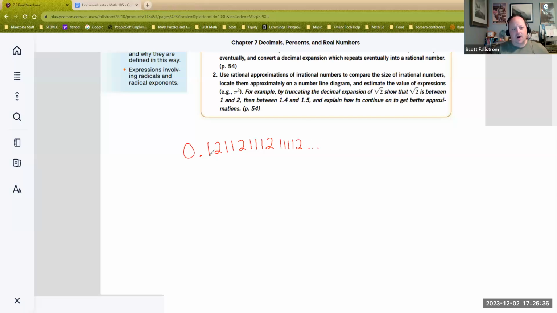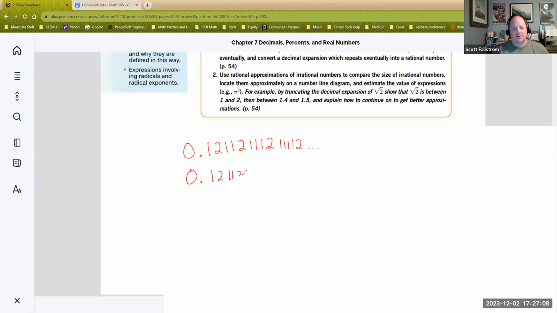Notice I write a 1, then a 2, then a 1, 1, then a 2. 1, 1, 1, 2. 1, 1, 1, 1, 2. So each time I am rewriting a string of 1s and 2s where I increase the number of 1s by 1 and keep the 2 the same. So there's one irrational number. I can't put a bar over it because it changes each time. So this would be an irrational number. Okay. What's another one?